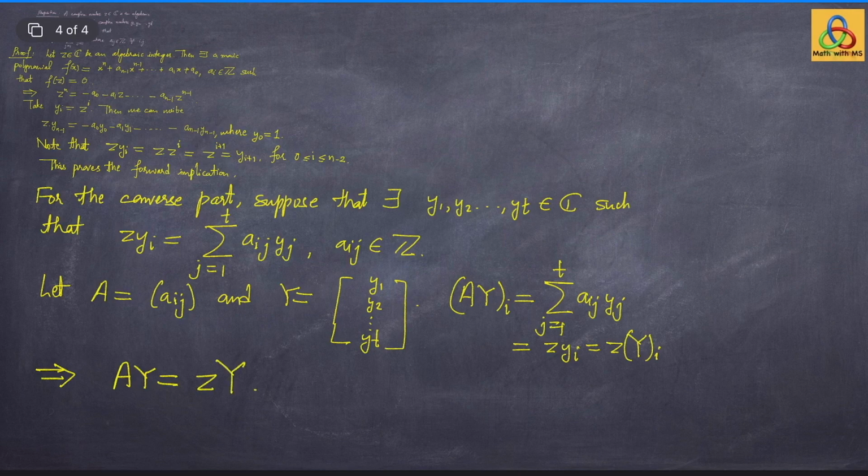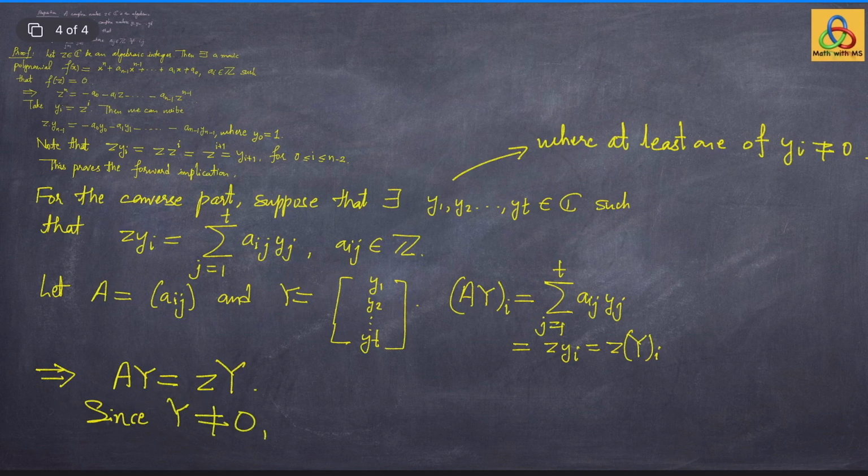Now notice that you are given that at least one of the yi is not equal to 0. This is part of the hypothesis. This implies that Y is a non-zero vector in C^n. So since Y is not equal to 0, z is an eigenvalue of the matrix A.